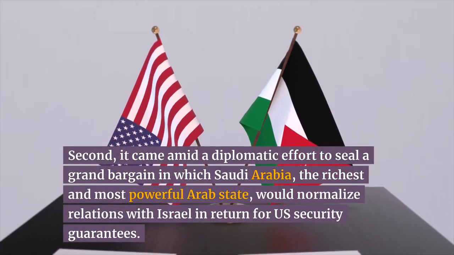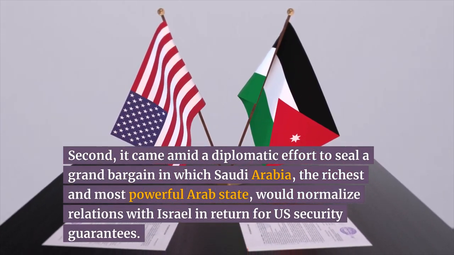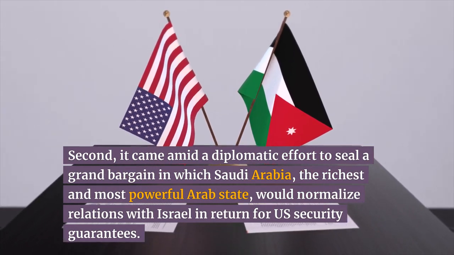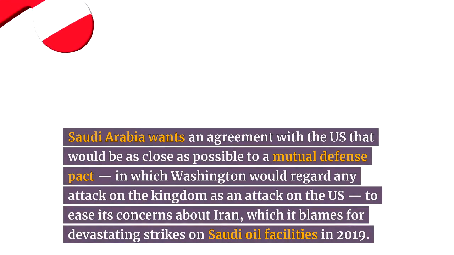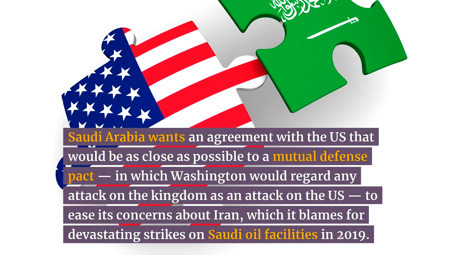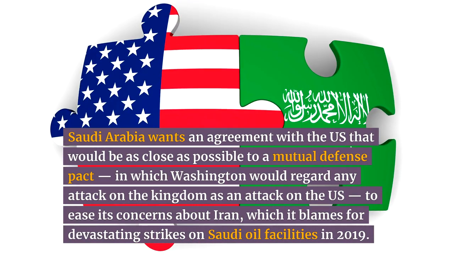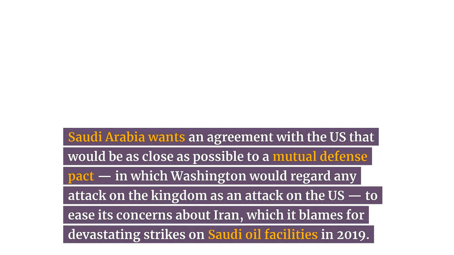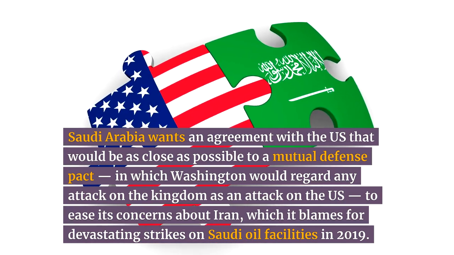Second, it came amid a diplomatic effort to seal a grand bargain in which Saudi Arabia, the richest and most powerful Arab state, would normalize relations with Israel in return for US security guarantees. Saudi Arabia wants an agreement with the US that would be as close as possible to a mutual defense pact, in which Washington would regard any attack on the kingdom as an attack on the US, to ease its concerns about Iran, which it blames for devastating strikes on Saudi oil facilities in 2019.